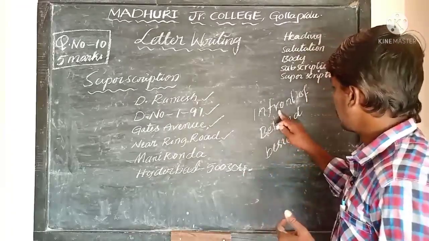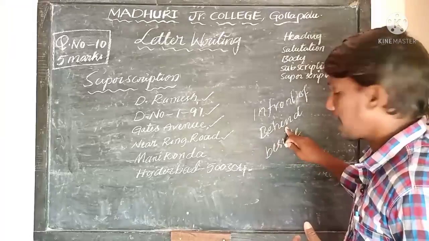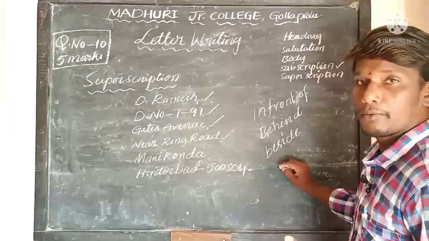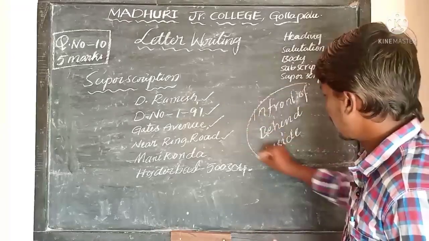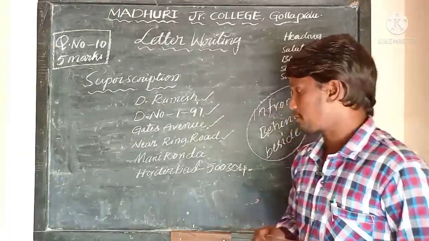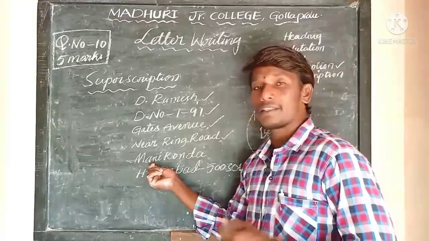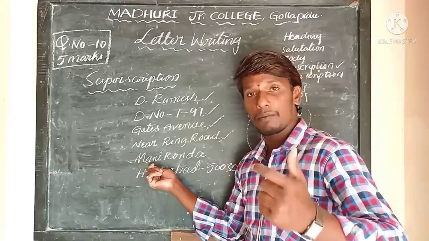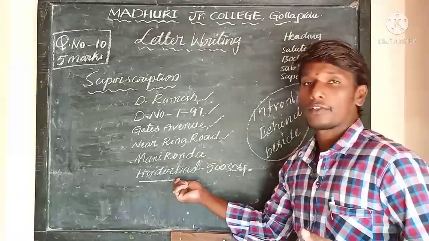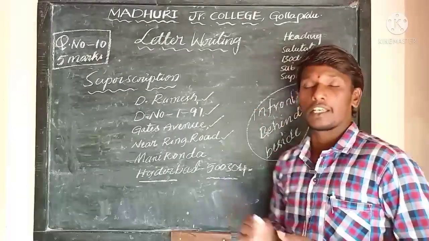So in front of Andhra Bank, or behind State Bank, or beside Rama Temple, or like that. You can use phrases like near, just locating the locality. And now finally, the name of the area or the village in which they are living, and finally the main town, and it ends with the pin code number.